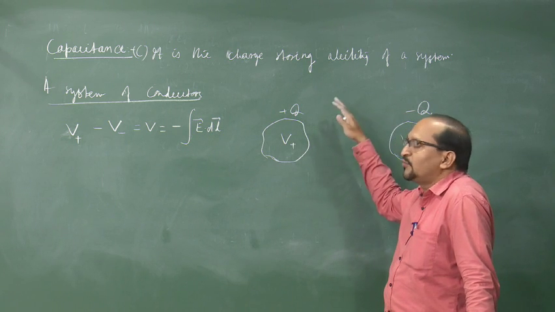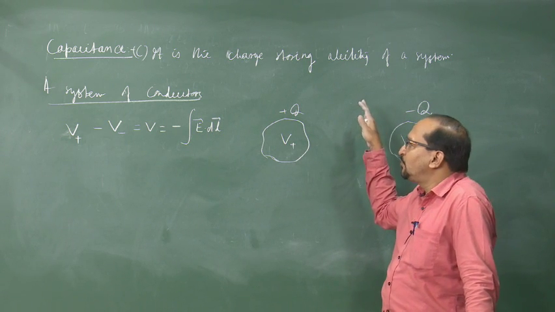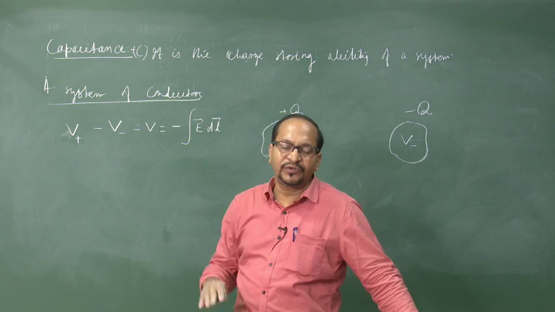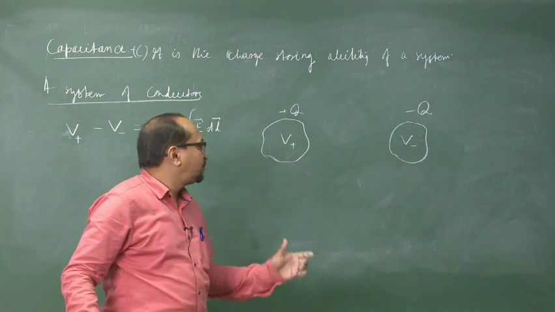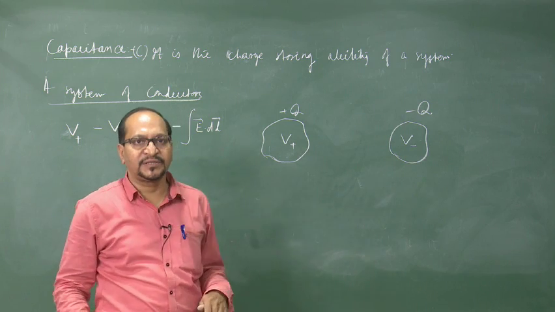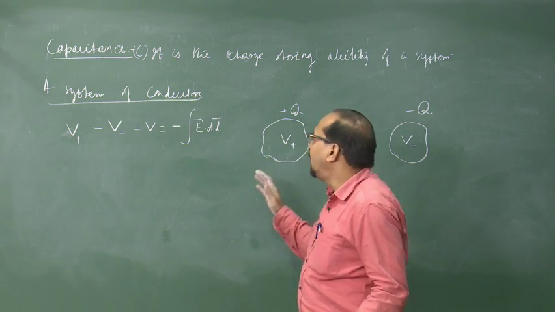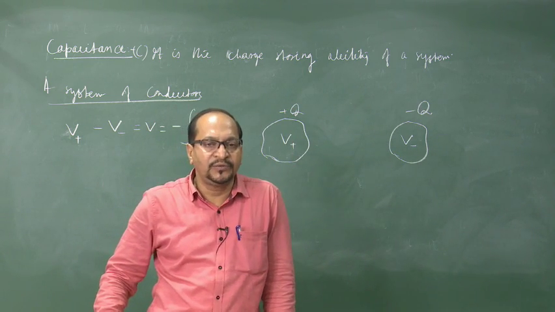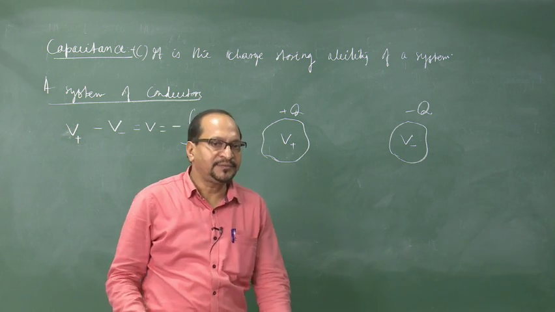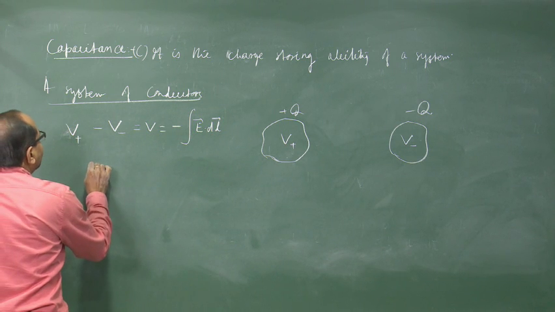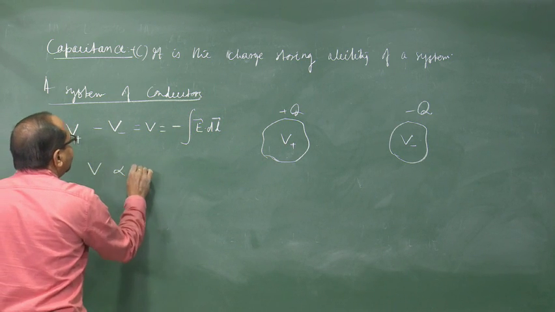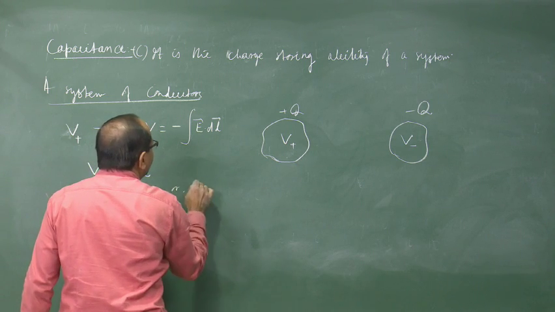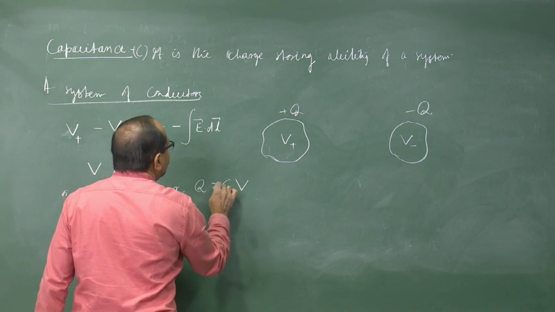So, the more the charge, the more the field, and the more the field, the more the potential V. Therefore, for a system of conductors, this potential difference V, when we are talking about the positive charge given on one of the conductors, is proportional to Q, or we can say Q is proportional to V, or Q is equal to some constant C into V.